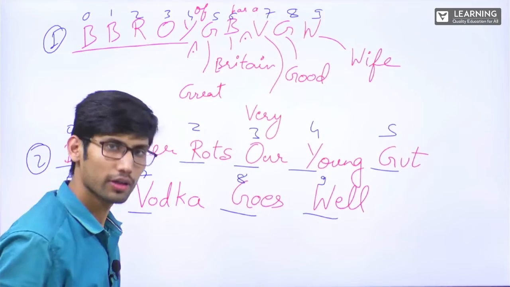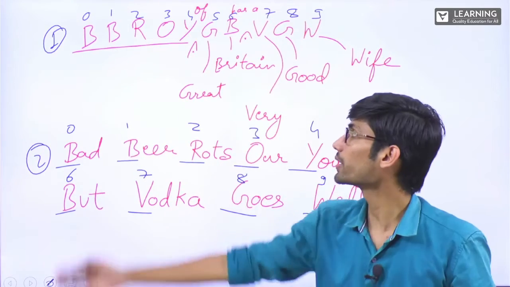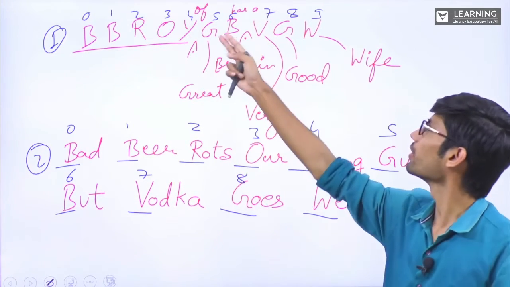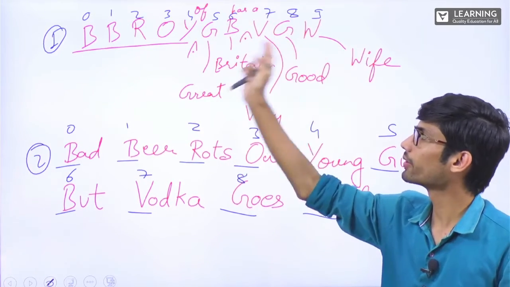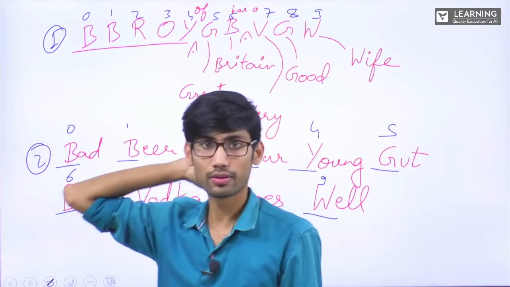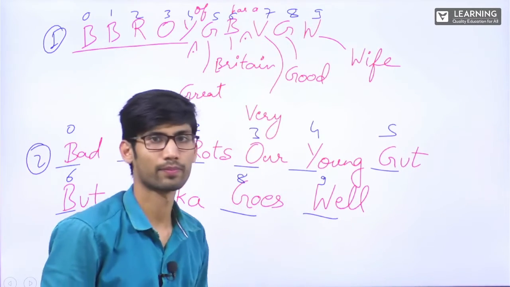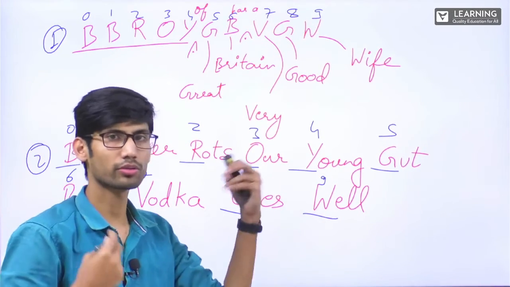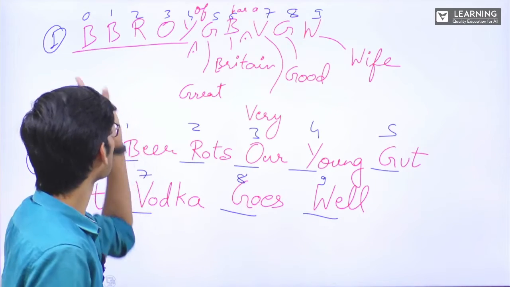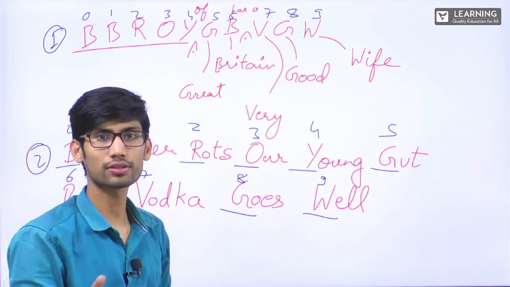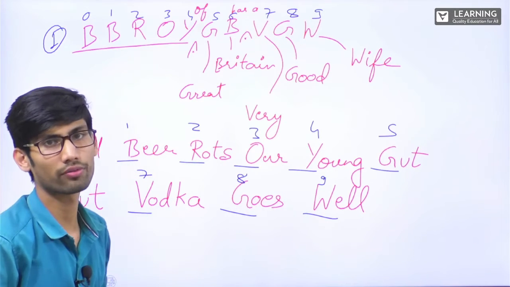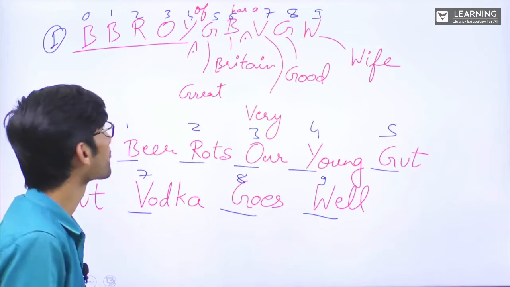That's how, if a question comes in an exam, you can write this first: B.B. Roy of Great Britain has a very good wife. Put the numbers, then only start solving the question. Otherwise, sometimes you can make a mistake in counting. If you count on fingers, sometimes you will make the mistake of counting from 0 or counting from 1. Okay?